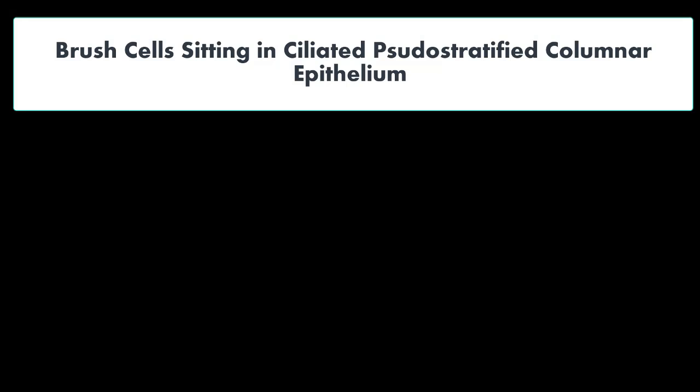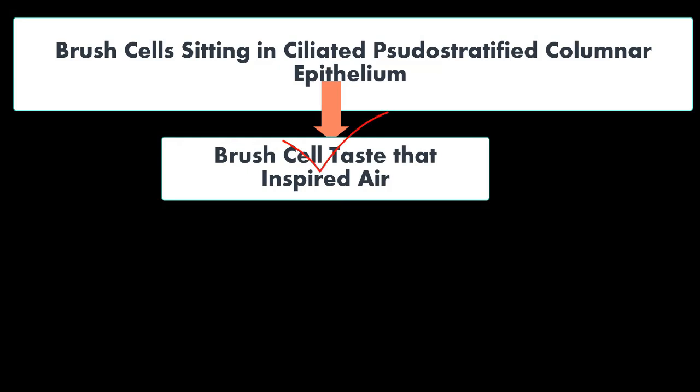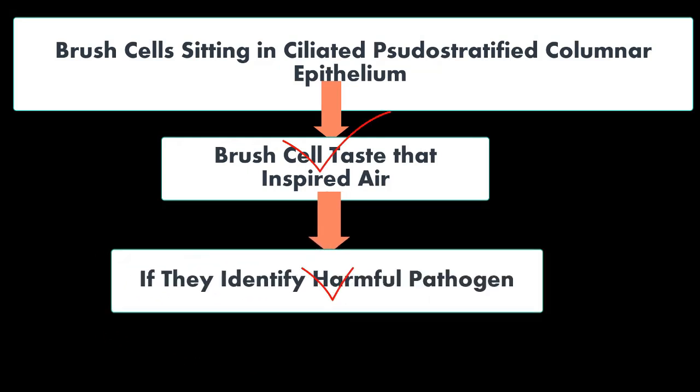These chemosensory brush cells sit in the ciliated pseudostratified columnar epithelium of the upper and lower respiratory airway. As the air enters, I will say they taste that air, and if they identify a potentially harmful substance or bacteria, they get stimulated.